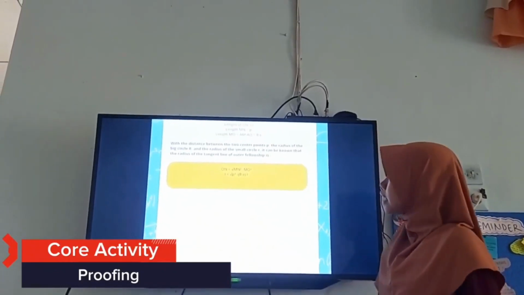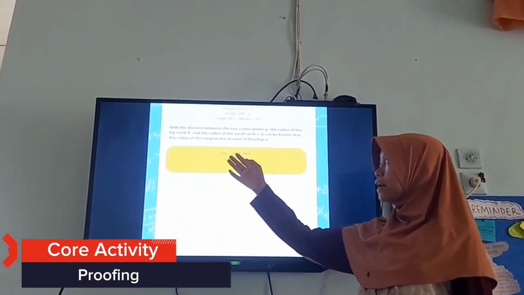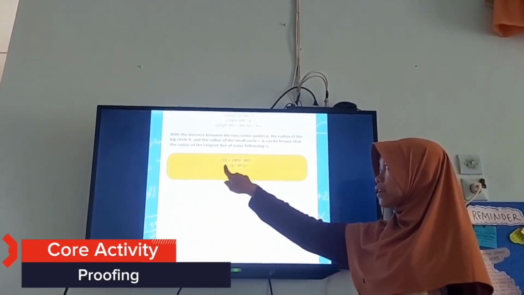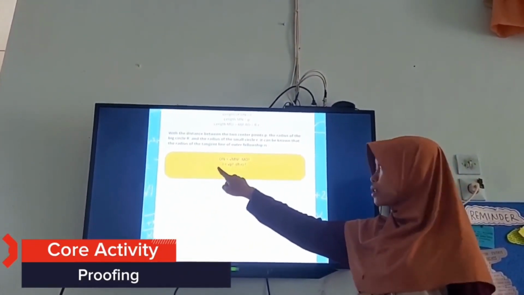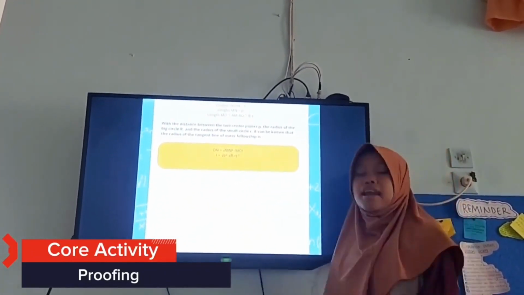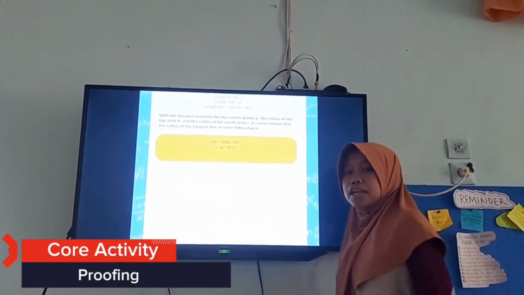The length of the tangent is ON, equal to square root of MN square minus MO square. Why is ON equal to l? Because ON is equal to AD. So, l is equal to square root of p square minus (R minus r) square. Okay, that's all from our group. I'm sorry if we made mistakes.